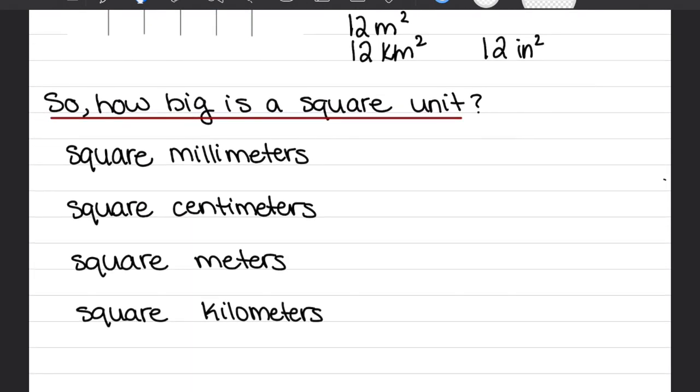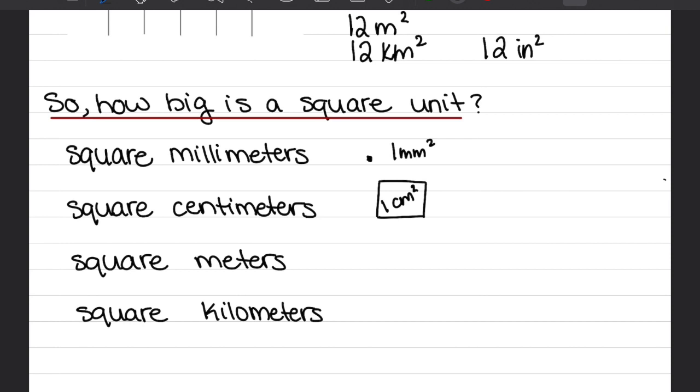If we want to visualize it, how big is a square millimeter? How big is a square centimeter? And so on. Now, the smaller the unit, of course, the smaller the square that we are creating, right? So let's start with centimeter. This is about a centimeter long, if you look at your ruler, and this is about a centimeter long as well. So if I create a square like this, it is approximately 1 centimeter squared. Now a millimeter, if you use your ruler, I'm just going to estimate. I'll say maybe about this long. This is about a millimeter. So this is about 1 millimeter squared, right?